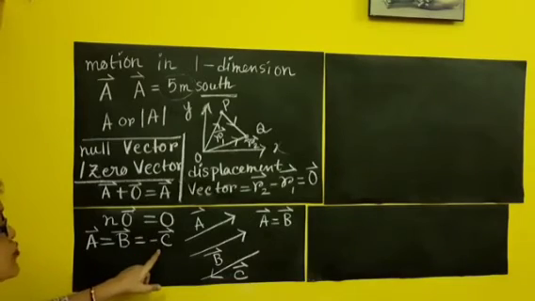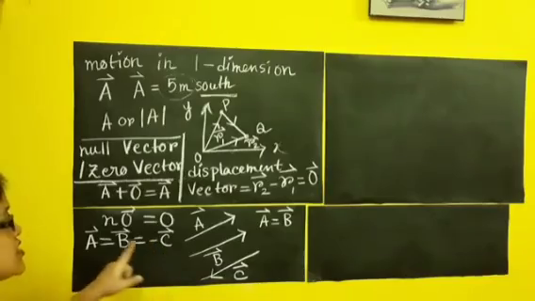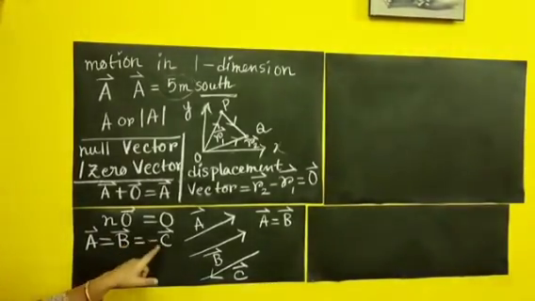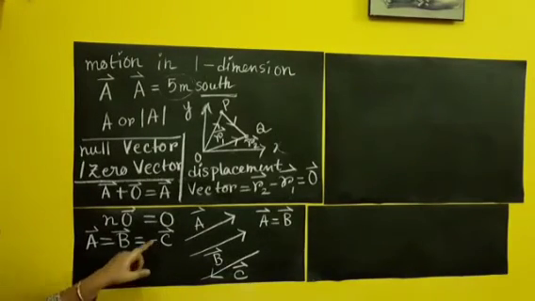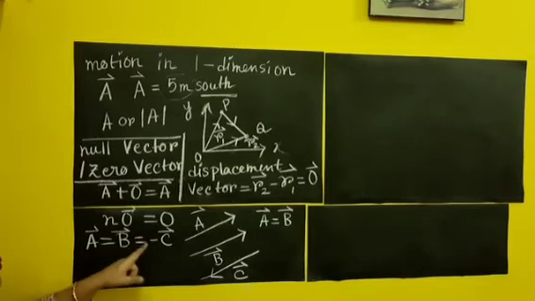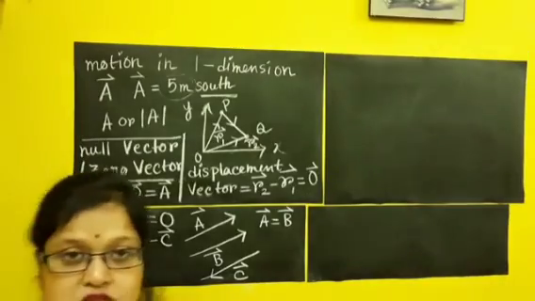It is in the opposite direction with the same magnitude. Clear? Remember, in vector calculus, a negative sign always specifies the opposite direction to the first one to which it is connected.